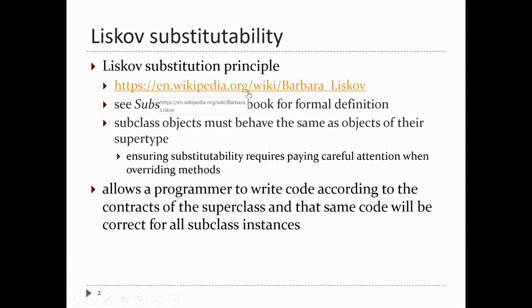So whatever a method promises to return in the superclass, you have to return a compatible value when you override the method. If a method says that it's going to change the state of an object, then when you override the method, you have to change the state of the object in a compatible way. No way for the compiler to help you with this stuff. It's the responsibility of the programmer to make sure that subclasses really are substitutable for their parent classes.